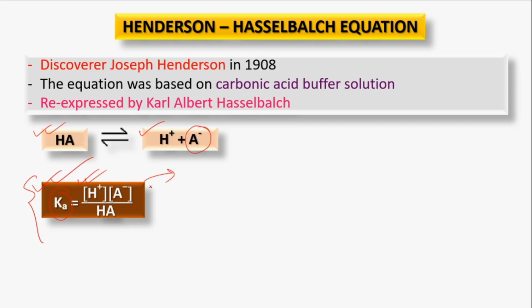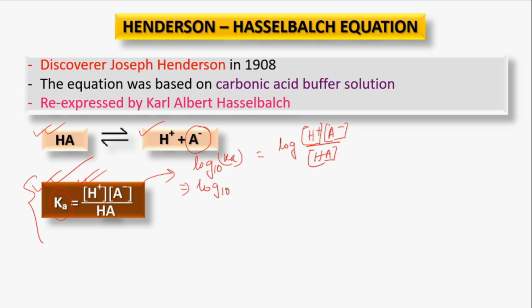And if we operate log on both sides, we can get log, obviously base 10, Ka equals log of H plus times A minus by HA. It would be the concentrations of these substances.